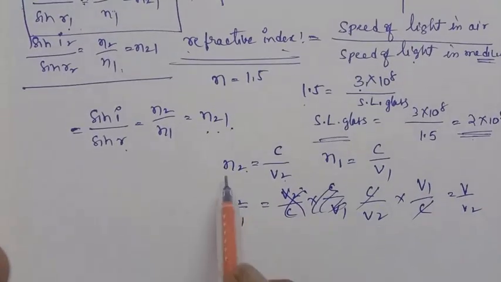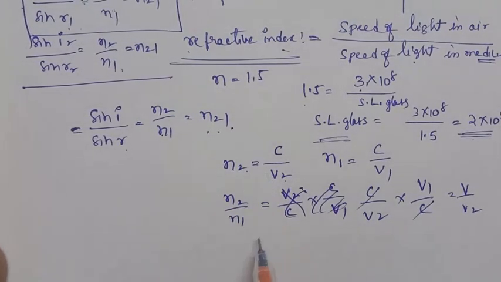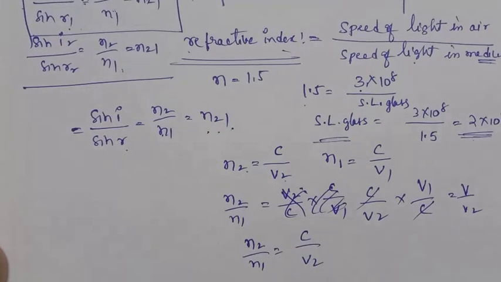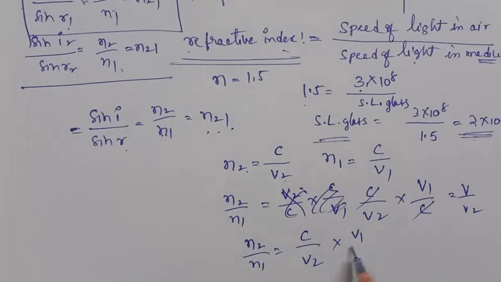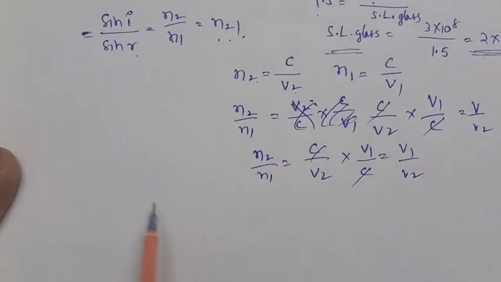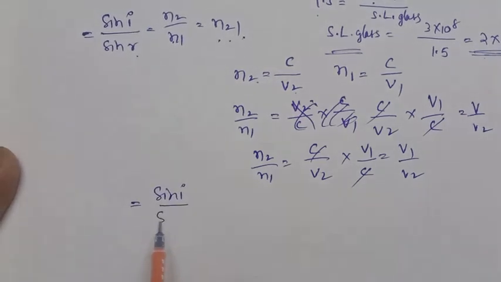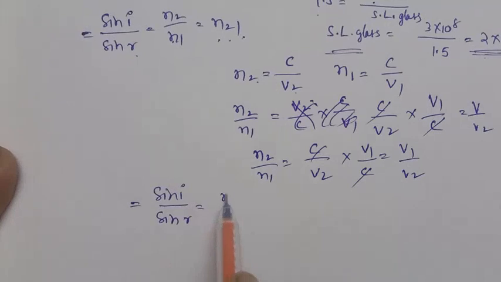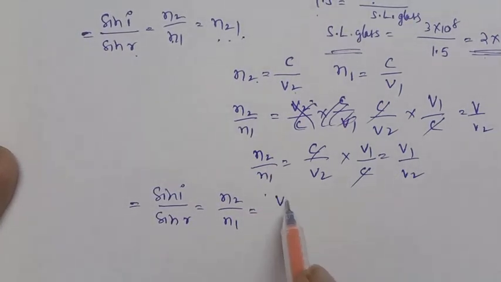Once again, n2 by n1 we are getting a constant value. n2 is c by v2, upon c by v1, which becomes the reciprocal v1 by c. The c gets cancelled, giving v1 by v2. So what is Snell's law? The final Snell's law is sine i by sine r equal to n2 by n1, which is equal to v1 by v2.